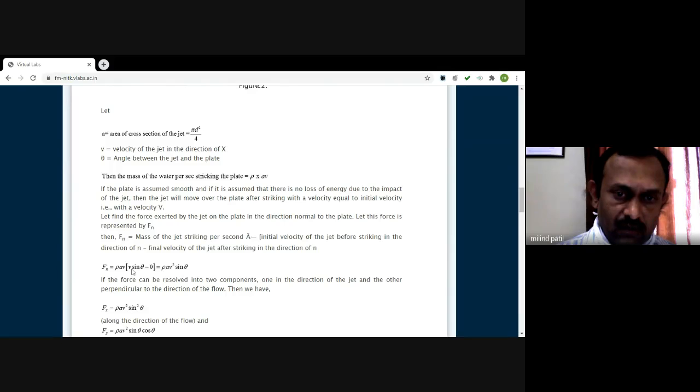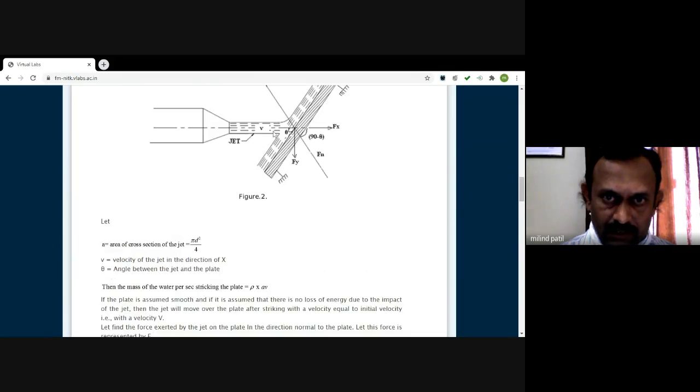V sine theta is what? It is the initial velocity component before striking the plate. Obviously, the plate is fixed. After striking the plate, its velocity will definitely equal 0 in the direction of x.